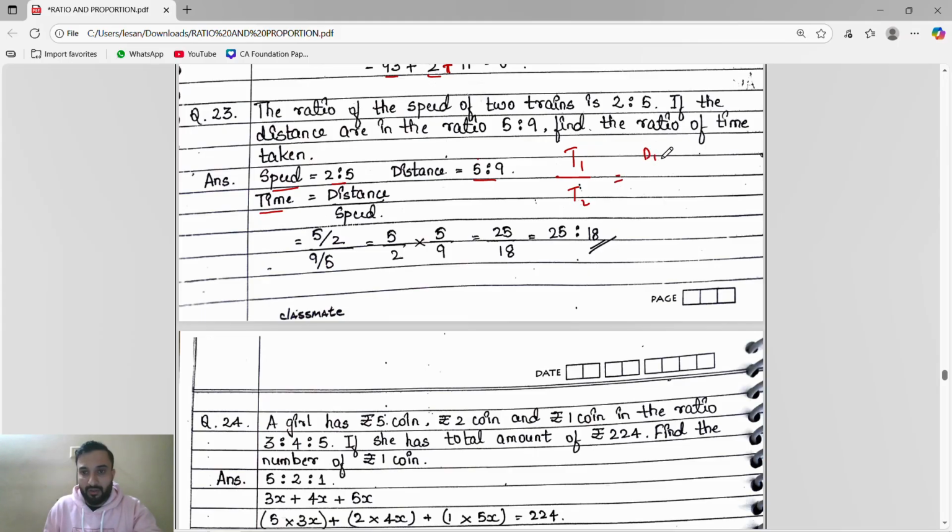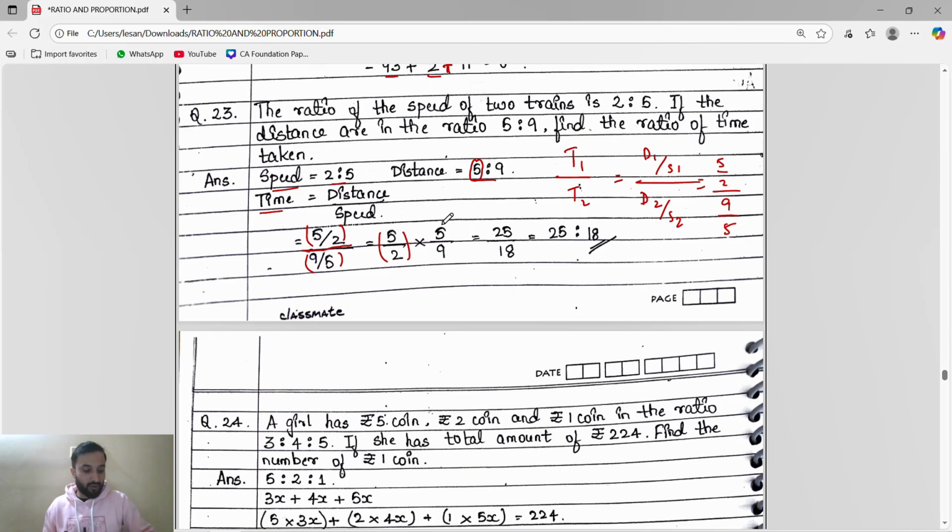It will become distance of the first train divided by speed of the first train, then distance of the second train divided by speed of the second train. So distance of the first train is 5 divided by speed 2, whole divided by distance of the second train 9 divided by speed 5. See, 5 by 2 divided by 9 by 5. We did this type of sums: if both the numerator and denominator are fractions, we write the numerator as it is, convert the divide sign into multiply, and take the reciprocal of the denominator.